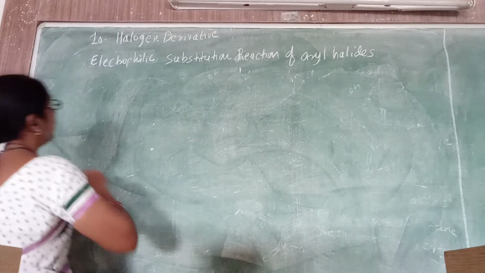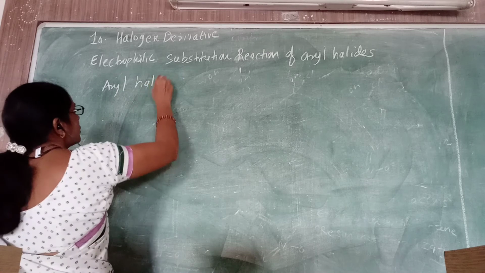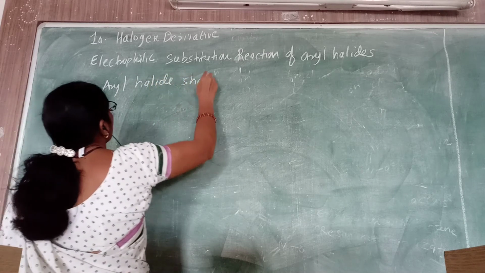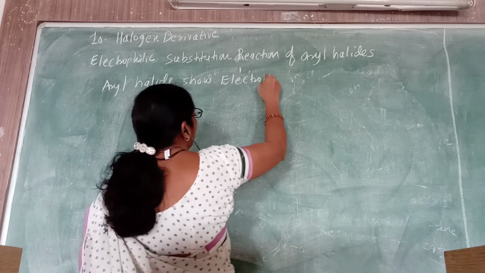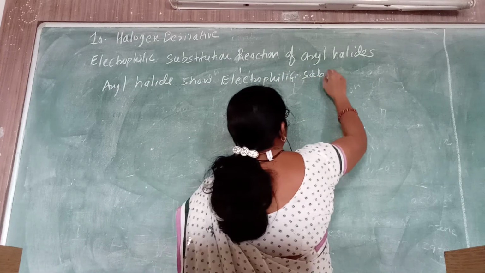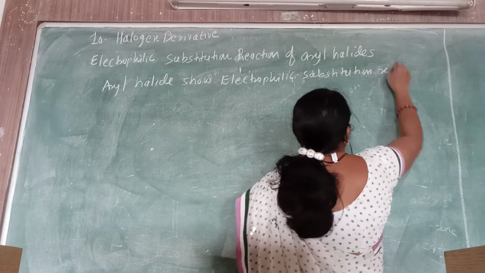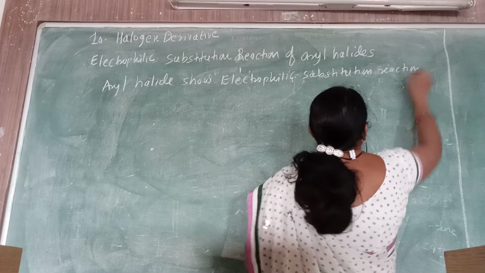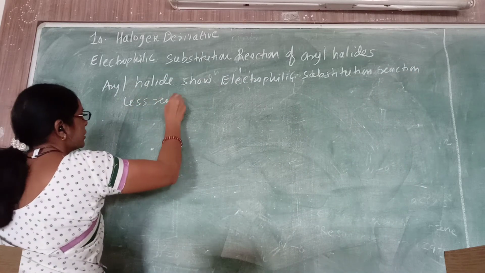So aryl halide shows electrophilic substitution reactions again less readily. The reason is the same.